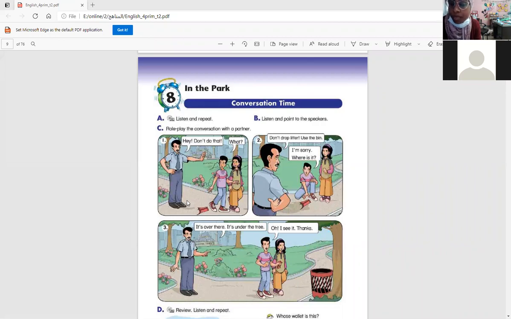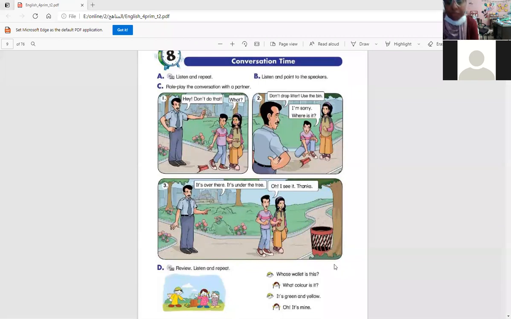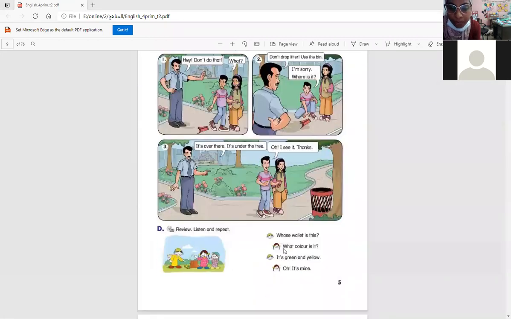So when he saw the boy throwing his trash on the ground, he asked him to put his trash in the recycle bin or in the trash bin. So the ranger is the person who keeps the garden safe and clean. Okay. Here we have another conversation.